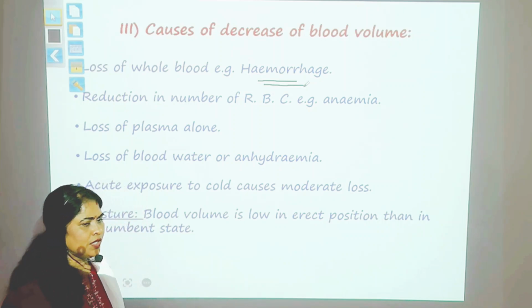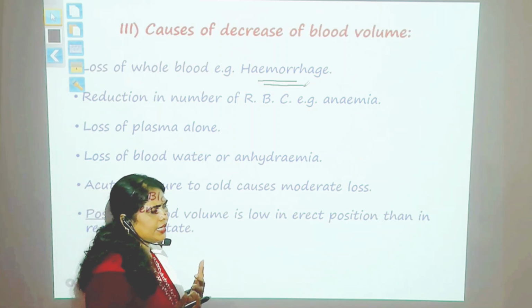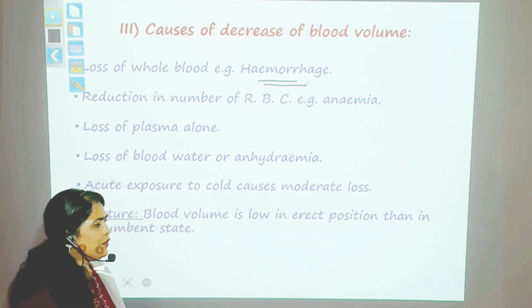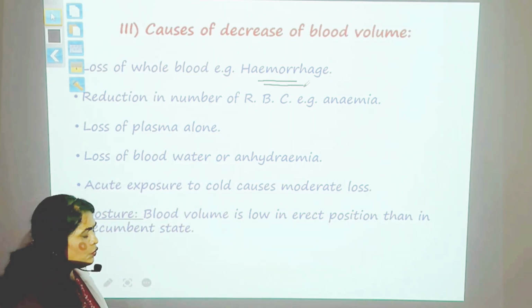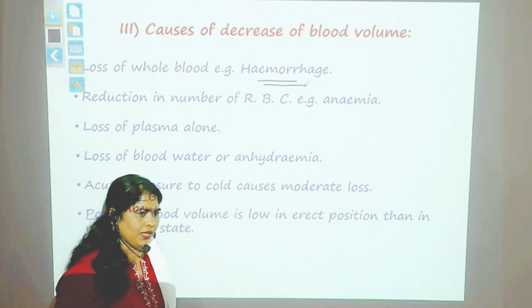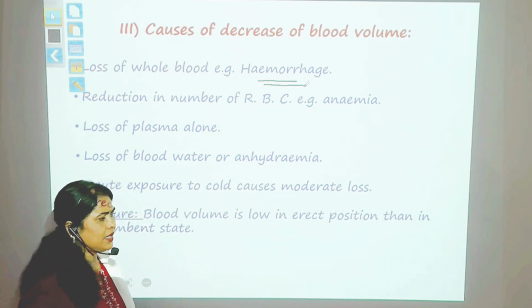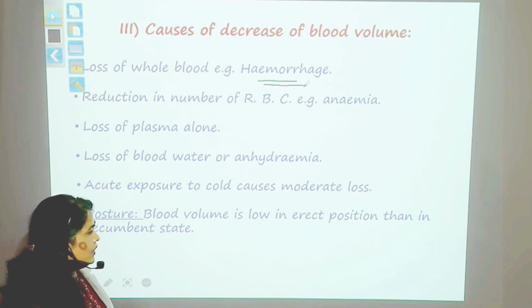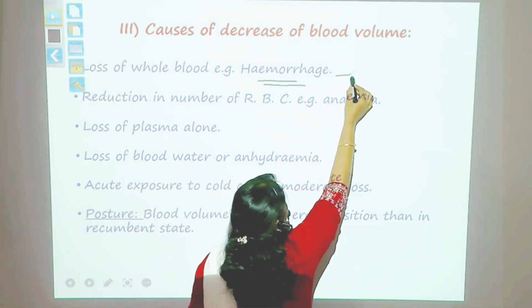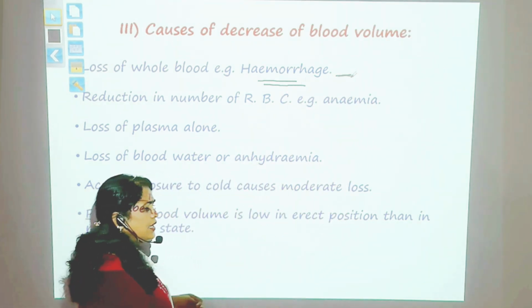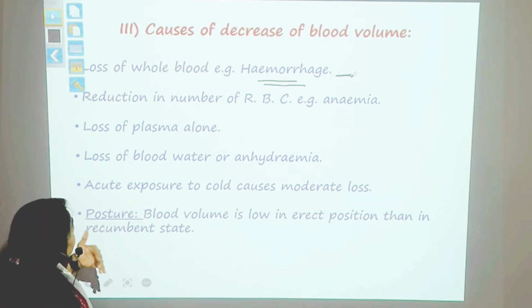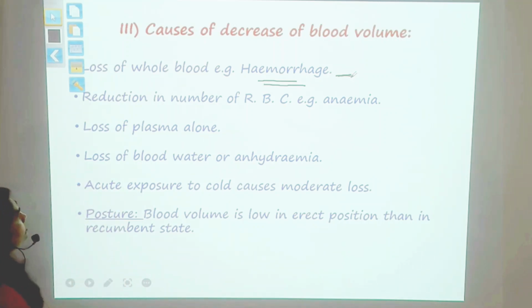It can be an arterial loss, it can be a venous loss, or it can be a capillary loss. So when there is a wound, there is a traumatic condition, accidental condition, there can be a loss of whole blood. So hemorrhage is a condition when there is loss of whole blood. So naturally there will be decrease in blood volume.